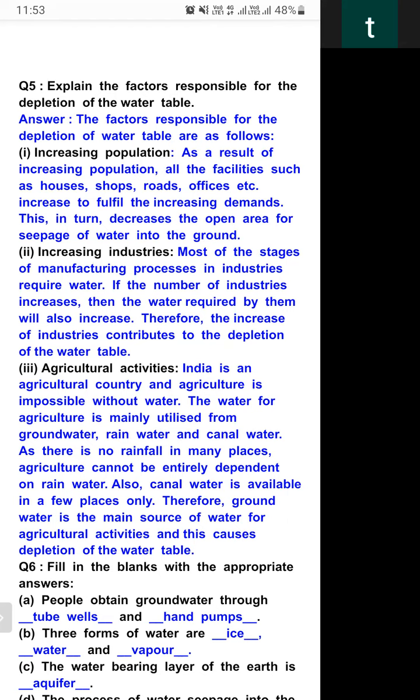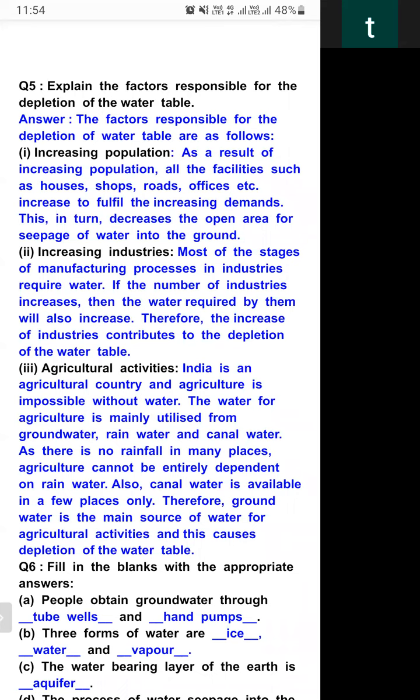Rainwater and the canal water. These are the three main sources: underground water, rainwater, canal water. As there is no rainfall in many places, agriculture cannot be entirely dependent on rainwater. Also, canal water is available in a few places only. Not each and every place has a canal. Canals are also in limited numbers. What is a canal? We have a main river. From the main river, we have a small river. That small river is a canal.